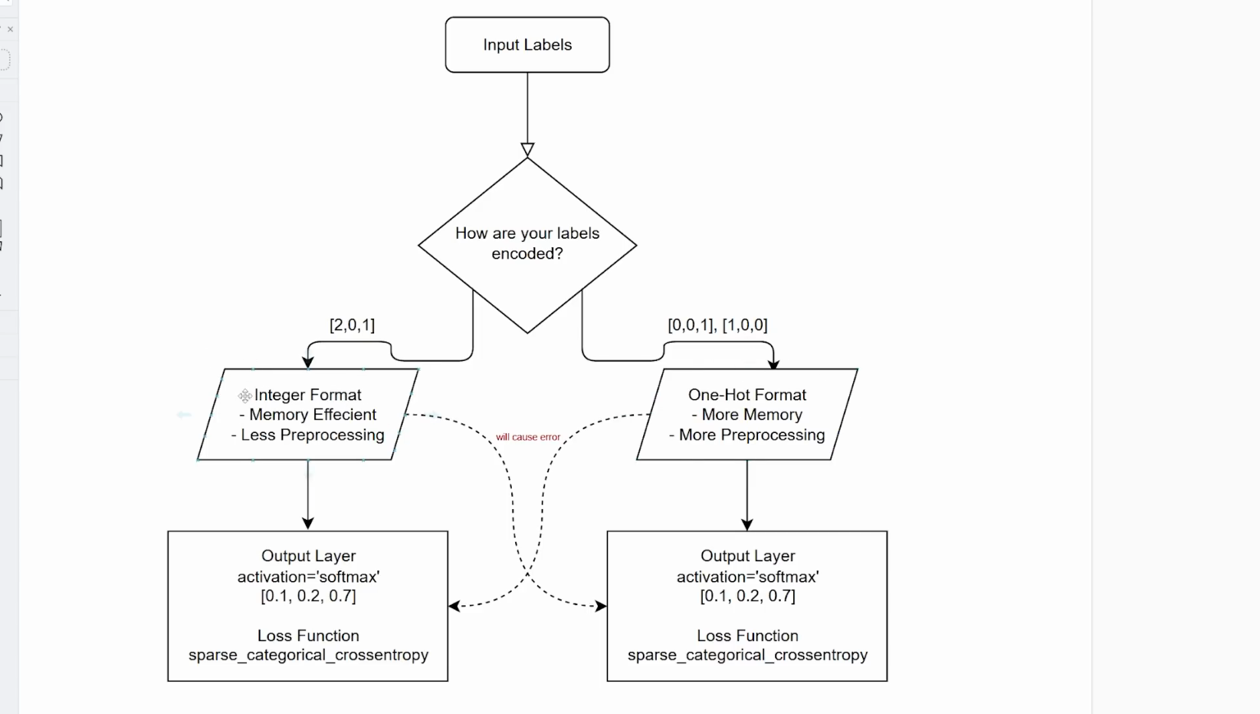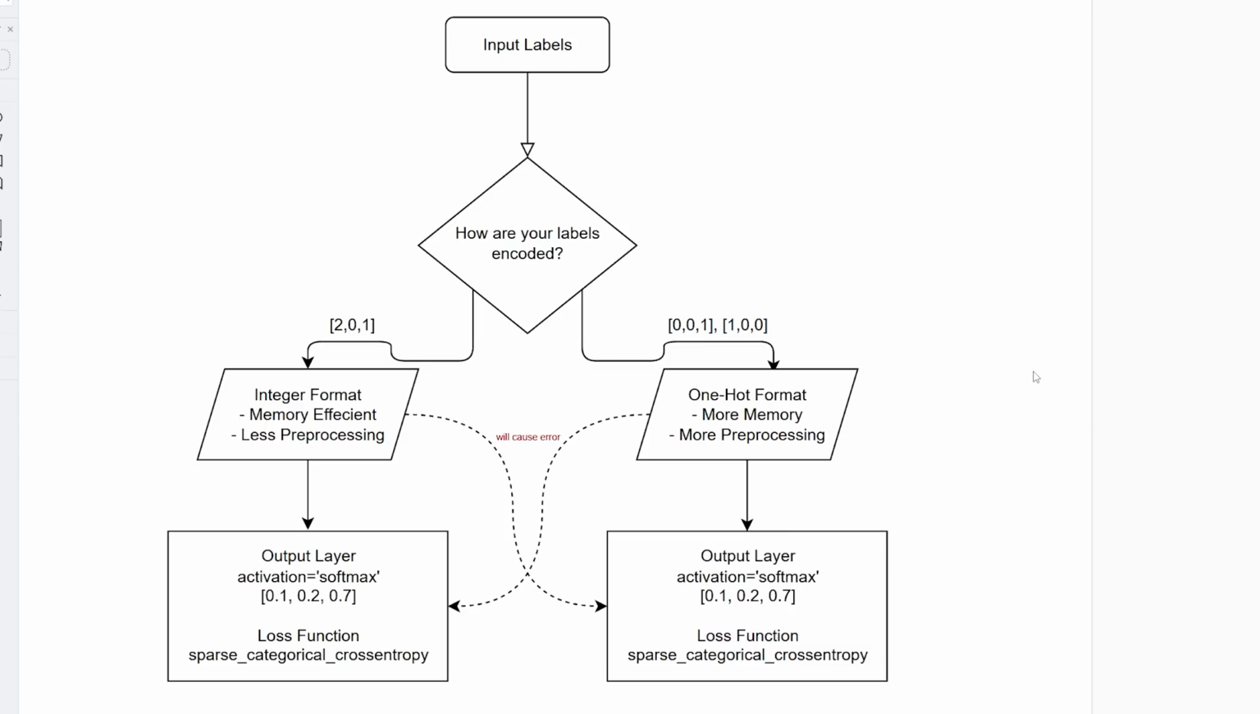Another benefit of using the integer format is less preprocessing. Since we're already given the data in this format where the labels are just integers, we don't really have to do any extra preprocessing to get it into one hot encoding. Even though it's pretty easy to do, we could just leave it how it is. On the other end, of course, one hot encoding is going to take more preprocessing just to convert it.